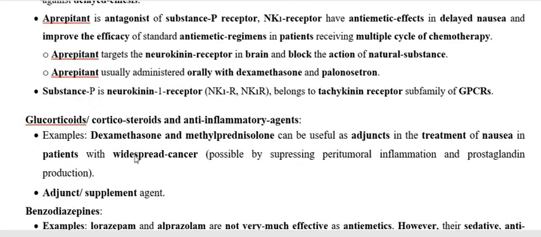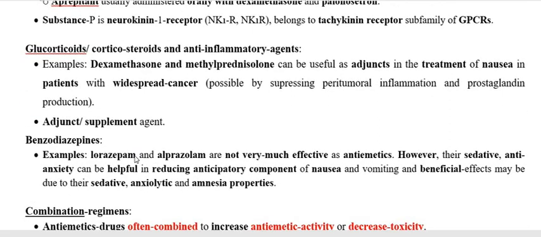And here I'm going to mention a few more points about drugs that are not particularly used for the therapy of vomiting, but are quite helpful, or you can say they act as an adjunct, and therefore we are going to use these groups along with the main anti-emetic drug. These groups are glucocorticoids as well as benzodiazepines like lorazepam or alprazolam.